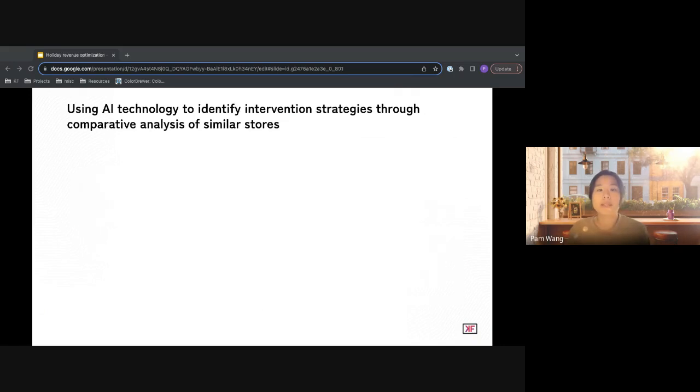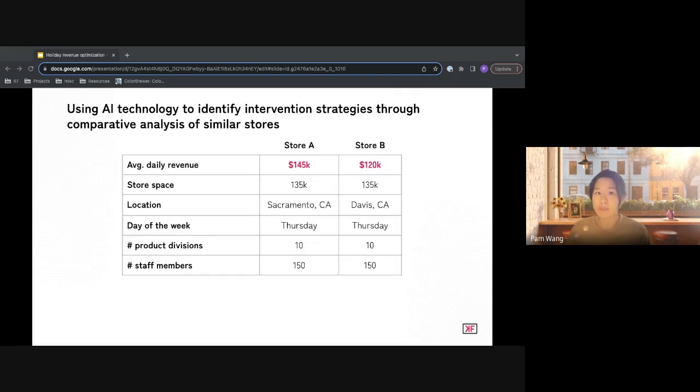So after estimating the opportunity, we can further apply AI approaches to help plan interventions. For example, one analysis that we can conduct involves pairing stores with similar uncontrollable variables but differing revenue levels. These comparisons can highlight the factors that distinguish these stores and help us uncover the strategies that contribute to higher revenue for specific stores. For example, the AI approaches may reveal that store A and B share similar uncontrollable variables. However, store A outperforms store B in terms of revenue.